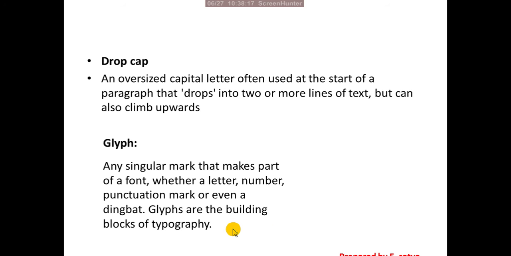Next, glyph. A glyph is any singular mark that makes part of a font, whether a letter, a number, punctuation mark, or even a dingbat. So glyphs are the building blocks of typography. Generally we use glyphs as punctuation marks.